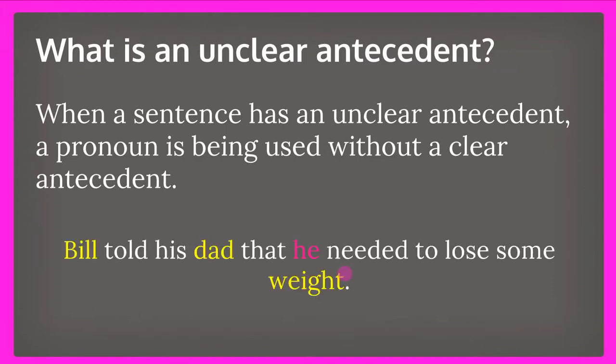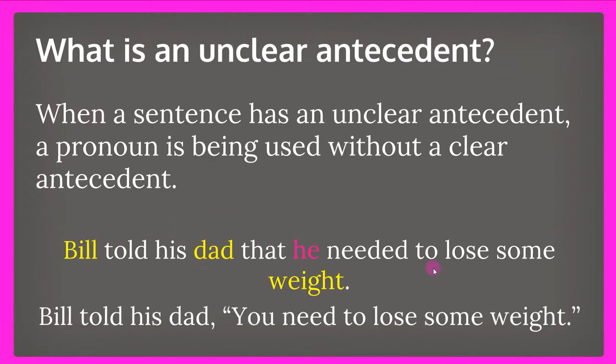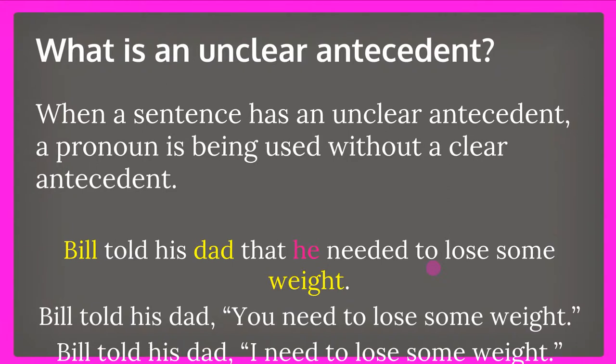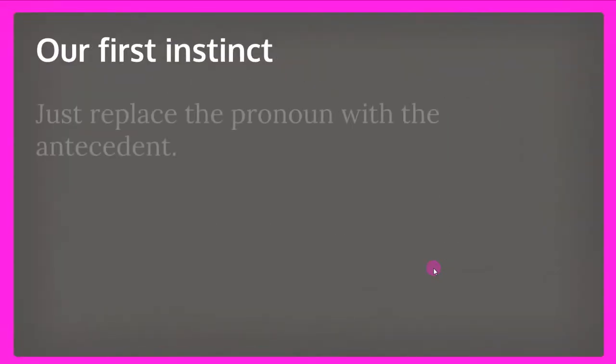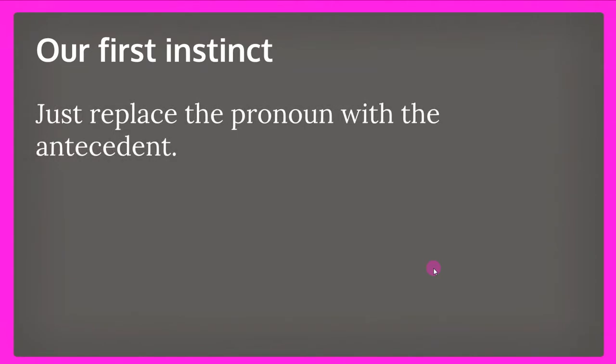So for instance, Bill told his dad that he needed to lose some weight. In this sentence, the word he is a pronoun, and it is pointing to one of the first two nouns, and we don't know which one. So we would change this to be more clear. So we're going to talk today about some ways to make these changes. The first instinct we have, however, is to just replace the pronoun with the antecedent. This causes a different problem.